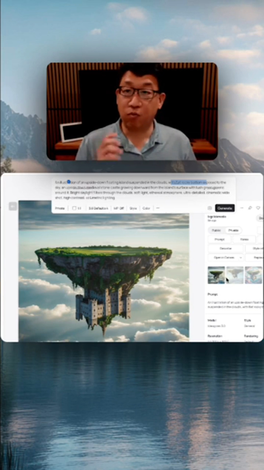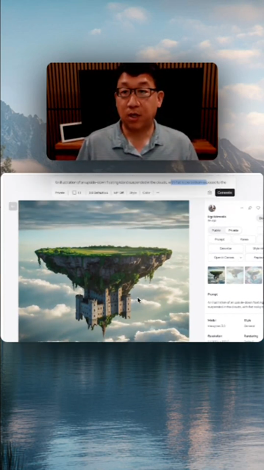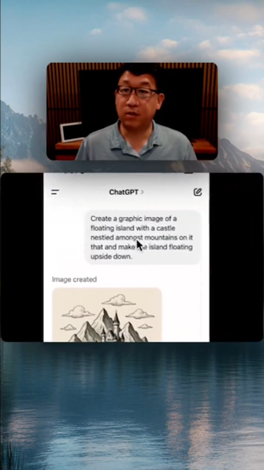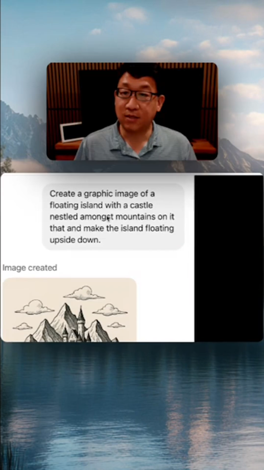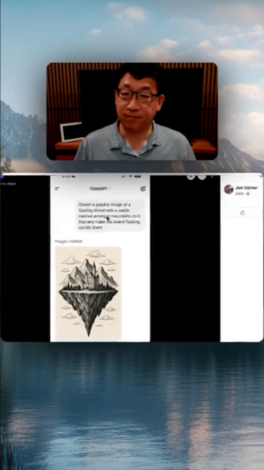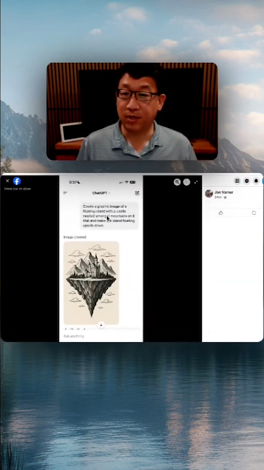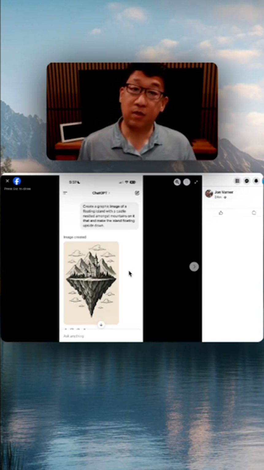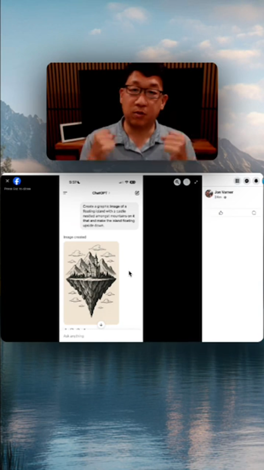You can see how this prompt executes well across different image generation tools because I'm being very specific versus the original prompt that just said create a graphic image of a floating island, okay, floating island, with a castle nestled amongst mountains on it. Great. And then, separately, make the island floating upside down. So you're making the island. So that little nuance is something that you need to just build your muscles in terms of writing prompts and being a little bit more specific.